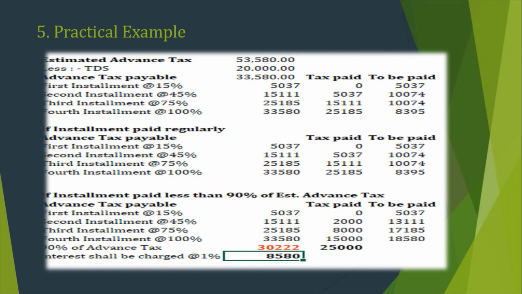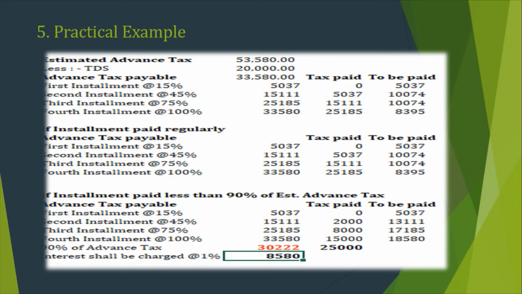So as I said, installment based: 15%, 45%, 75%, 100%. So on 33,580, 15% is 5,037 rupees, and then 15,111 rupees, 25,185 rupees, 33,580. How much if suppose he regularly pays these taxes? Here you can see the cumulative effect: 5,037, then 170, and last is 8,395. This is the concept. In the second table you can see.